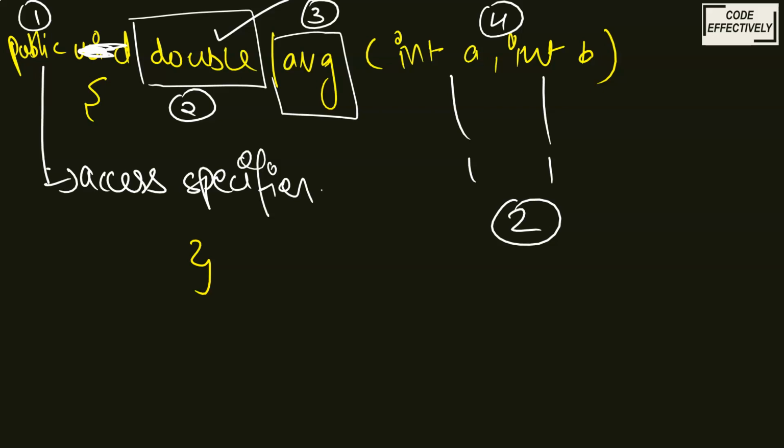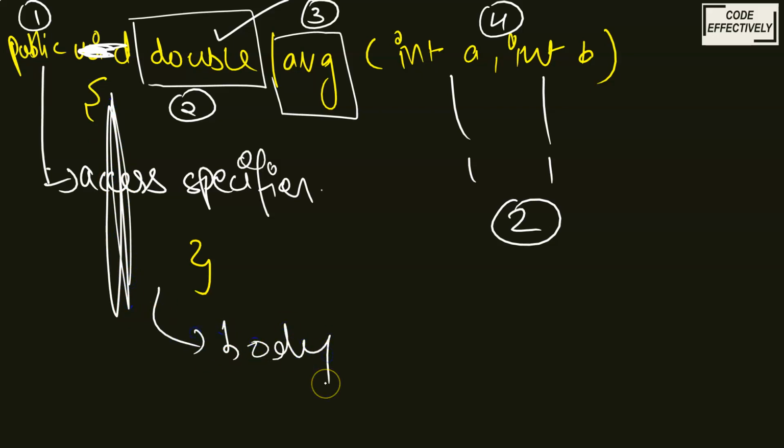The remaining part, all in the curly braces, is the body of the function, and the user defines what he or she wants to do in this function. Okay, this was all about the small basics of what a function is.